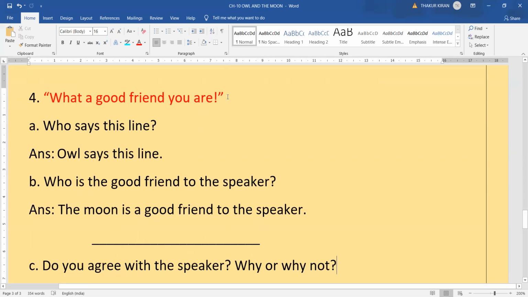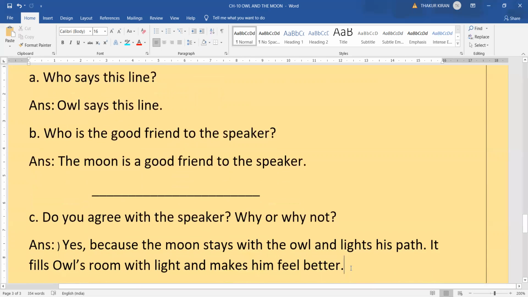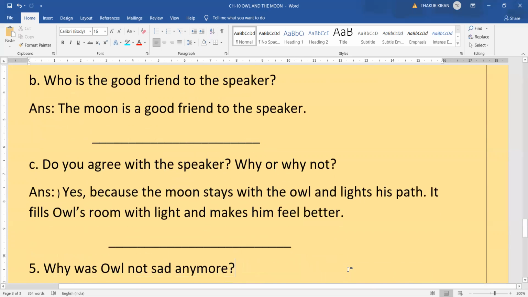Do you agree with this? The speaker said this line, isn't it? The owl said this line. So do you agree with this line? If you agree, yes. If yes, then why? If no, then also why? You have to give the answer. Let's see. Yes, because the moon stays with the owl and lights his path. It fills owl's room with light and makes him feel better. So that is why they were good friends.